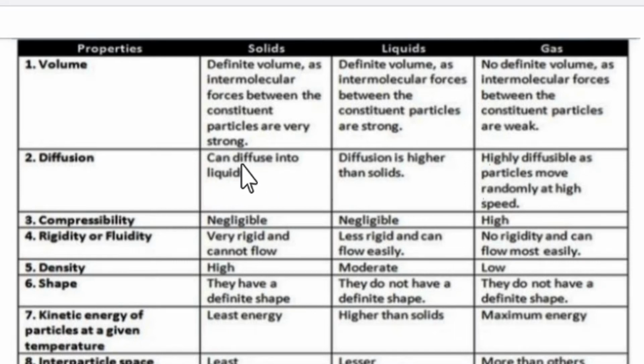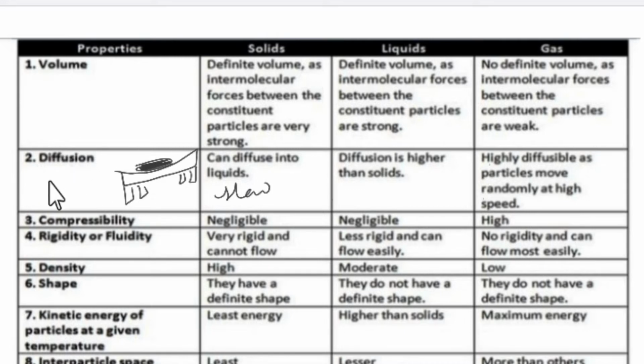The difference is that the rate of diffusion is slow, but it happens. For example, if you forget something on the table for a long time, after that what you will see is that the substance you kept on the table, for example this is ink and this is your table. If you forget ink over the table, after a certain time it is hard to remove the stain of ink from the table. The ink gets diffused in the table.